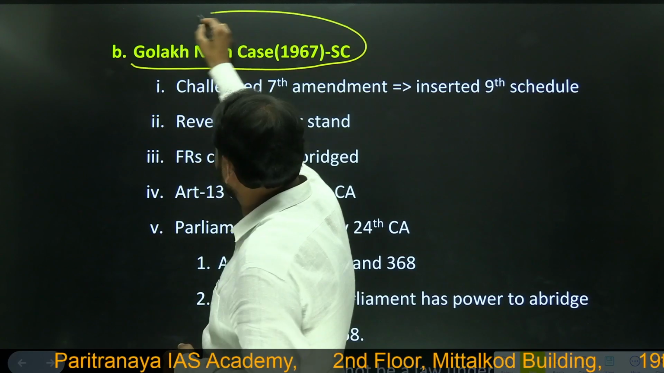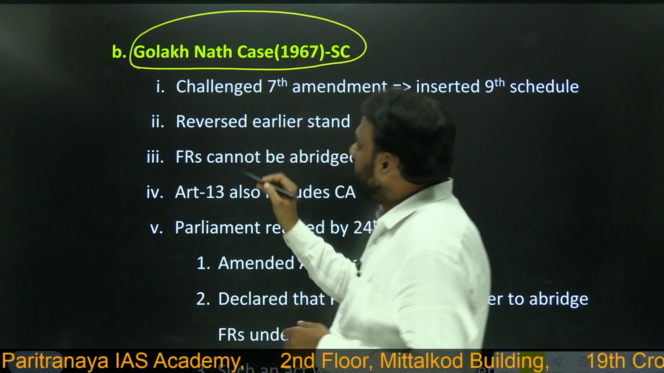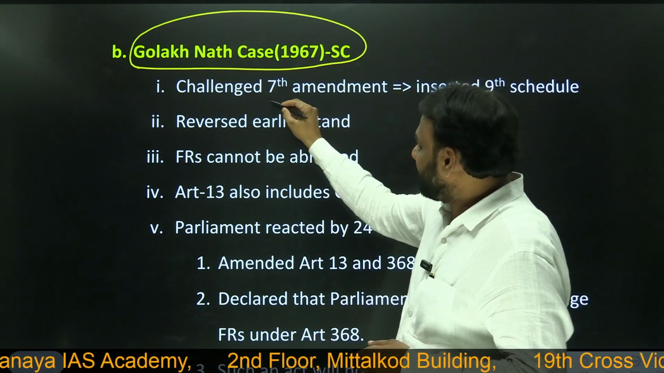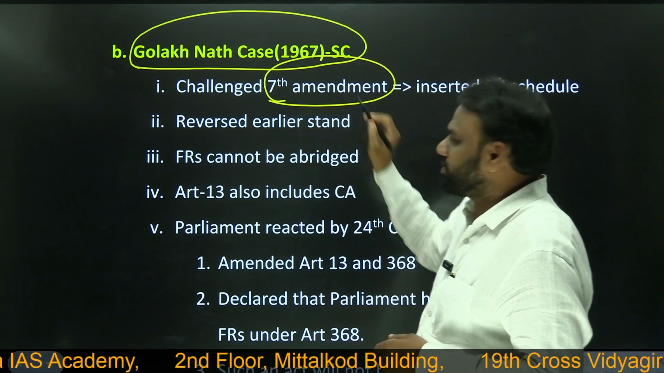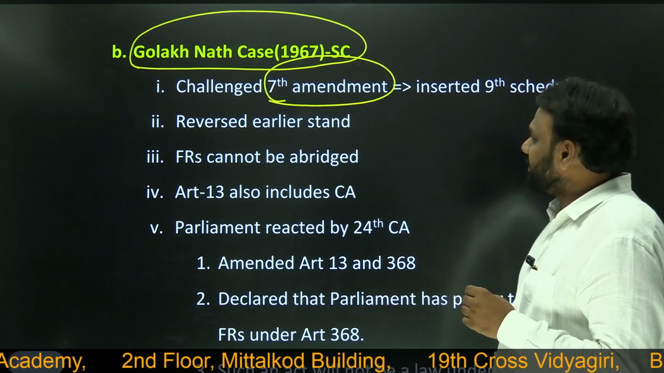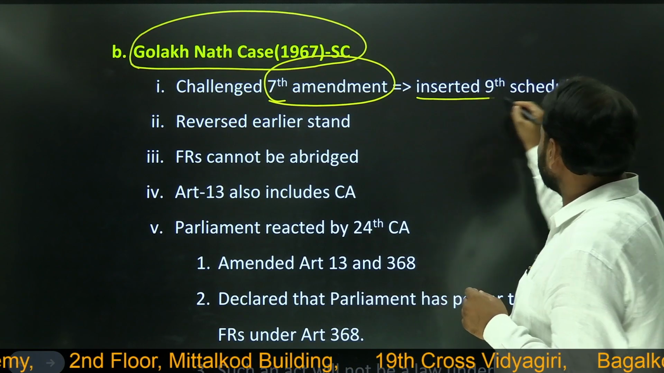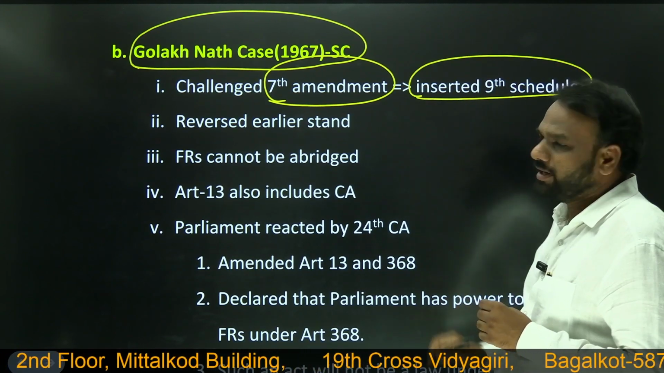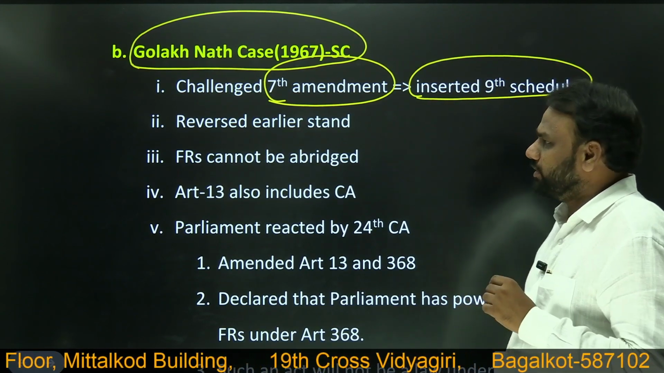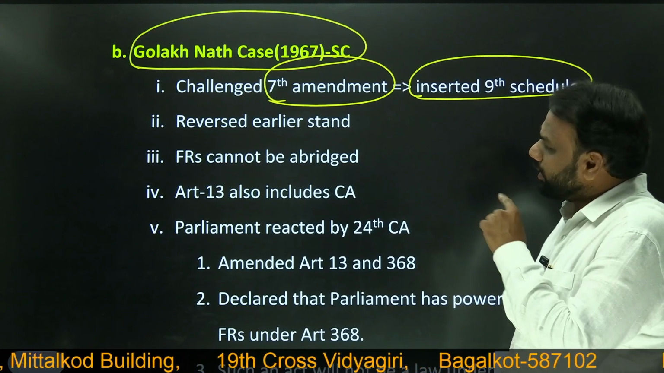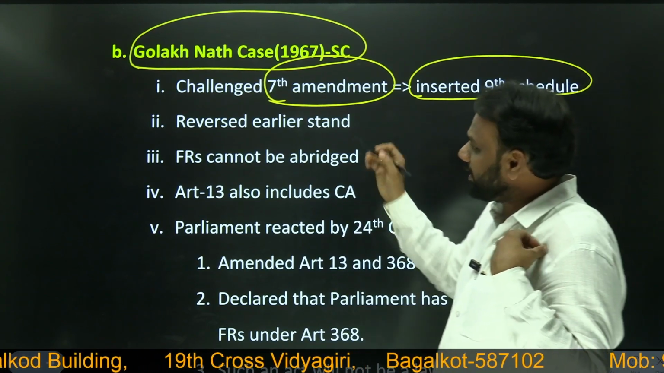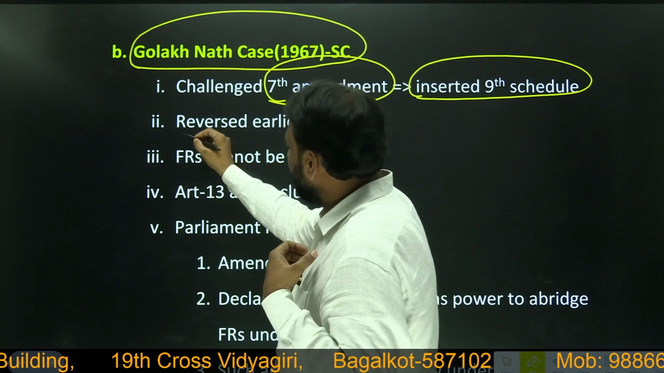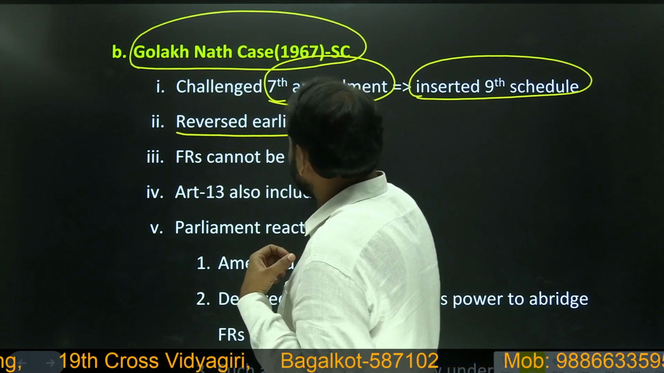So why did this case come? Golaknath challenged the seventh amendment to the Constitution. What did the seventh amendment do? It inserted the ninth schedule. In the Golaknath case, whatever earlier stand was taken in the other case was reversed.